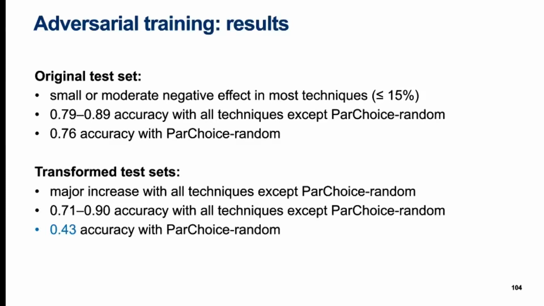So even though part choice random was not a good style transfer technique because it didn't result in a good accuracy decrease, it was highly resistant toward adversarial training as a countermeasure, actually taking both original tested accuracy down and transformed tested accuracy down even more. It therefore seems that adding randomness to the style transfer process can help protect against adversarial training as a countermeasure.